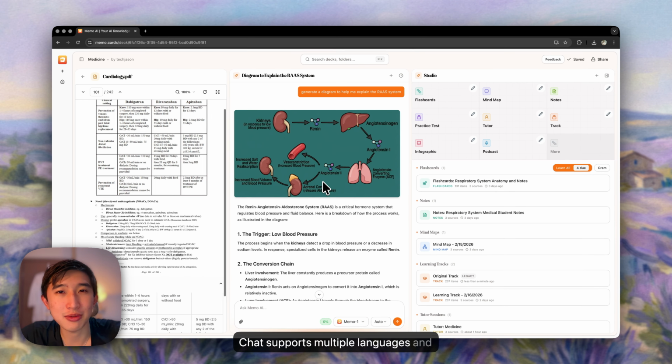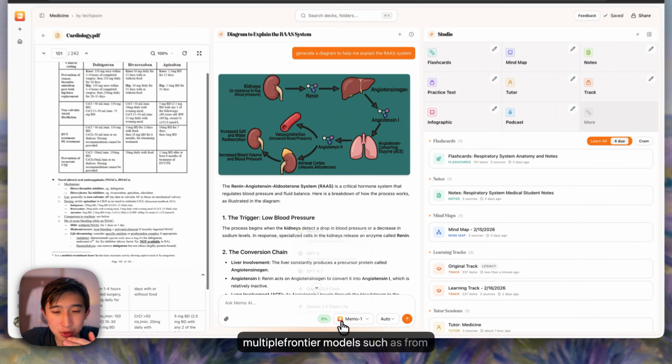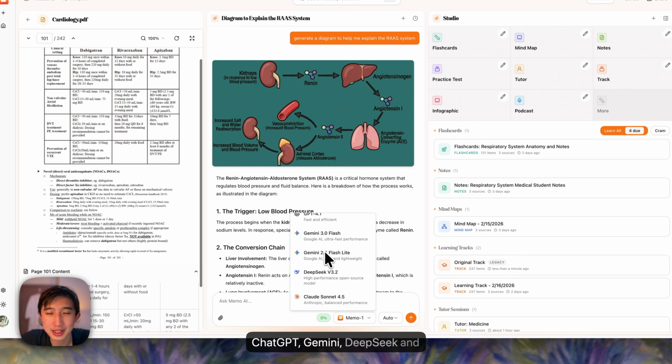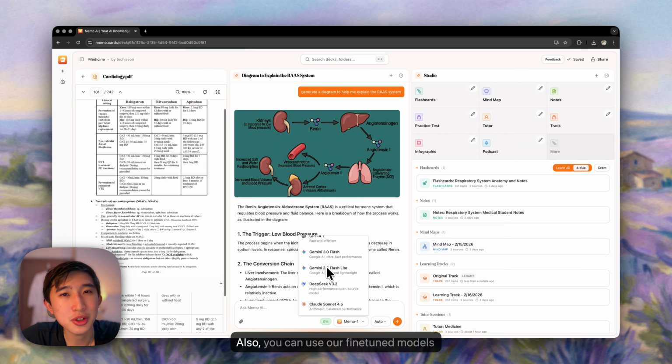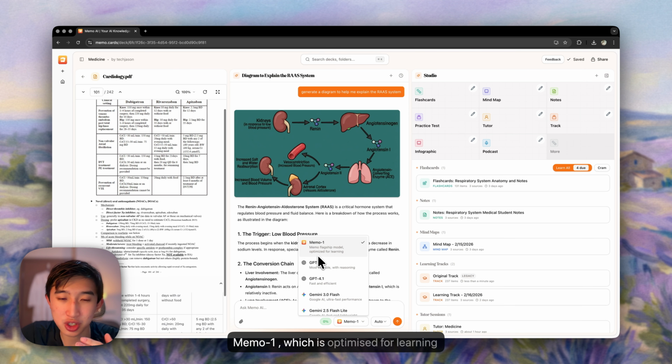Chat supports multiple languages and multiple frontier models such as from ChatGPT, Gemini, DeepSeek, and Anthropic. Also, you can use our fine-tuned model, Memo 1, which is optimized for learning and speed.